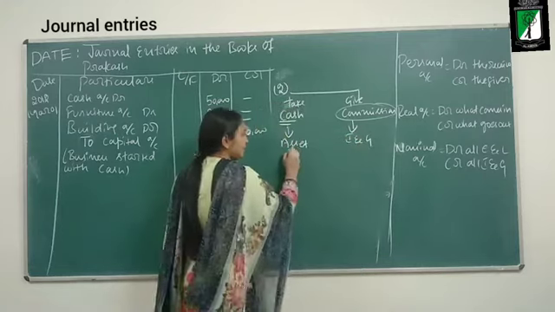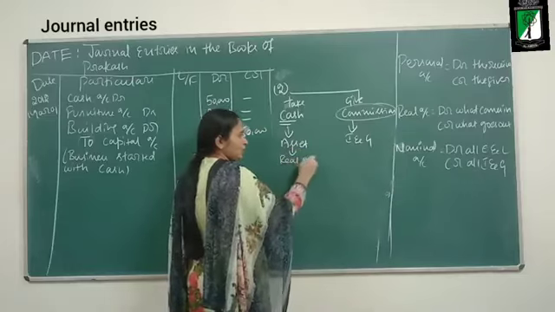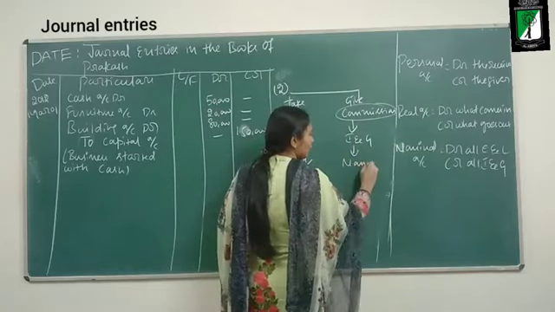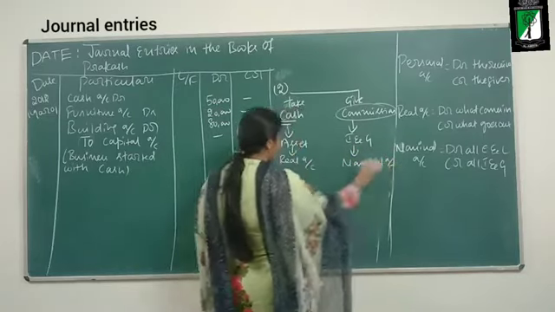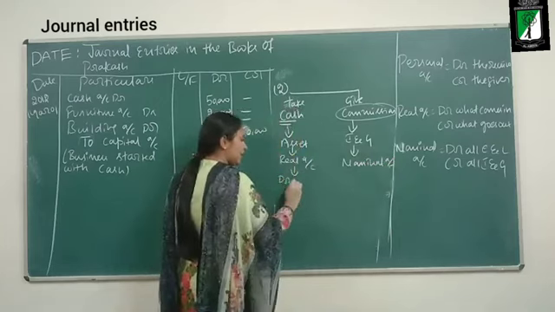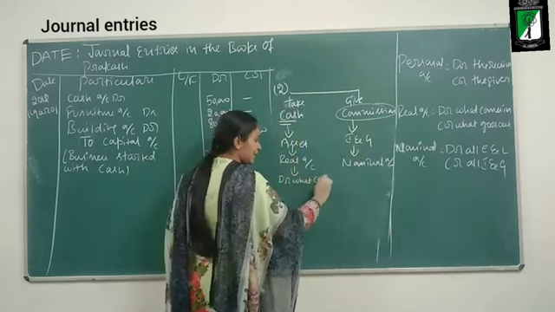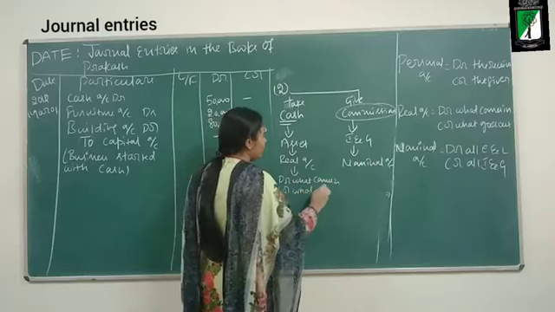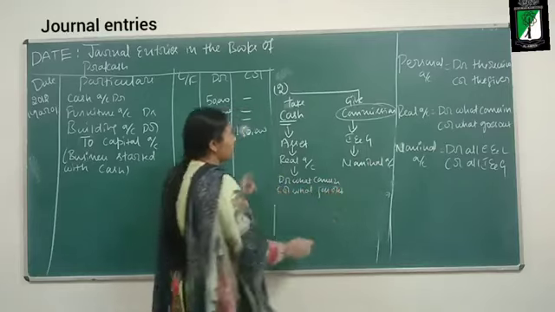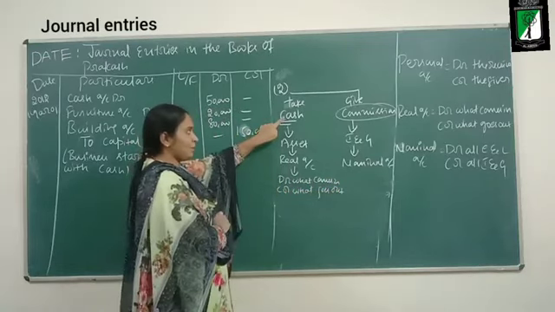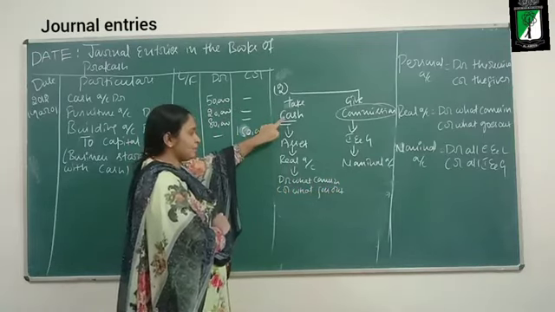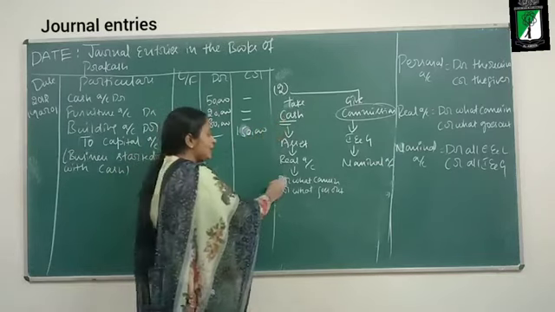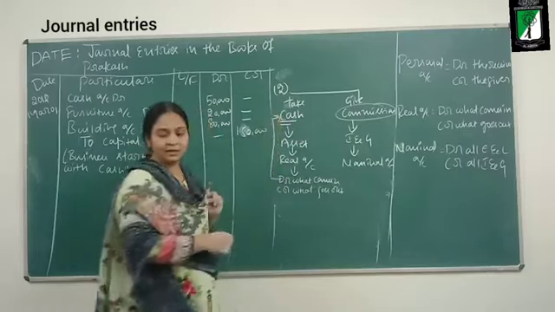If it is an asset, which account rule? Real account rule. If it is income and gain, which account rule? Nominal account rule. So what does the rule tell? Debit what comes in, credit what goes out. What is the name of the account in this transaction? Cash account. Cash is coming in.